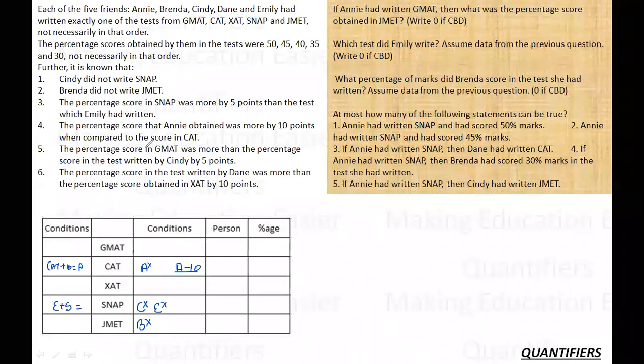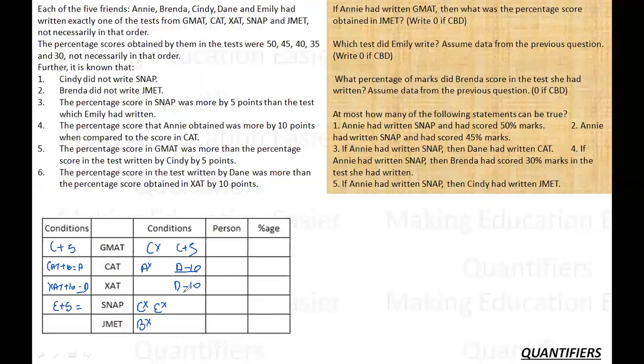Now, what else is given? The percentage score in GMAT was 5 more than Cindy's. So Cindy plus 5 is GMAT. So C is also not here. And the last, the percentage score in the test written by Dane was 10 more than the SAT. So SAT plus 10 is equal to D, or I can say it is D minus 10. So this is all I know.